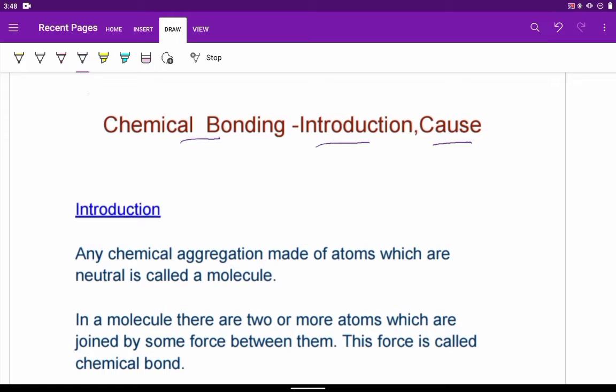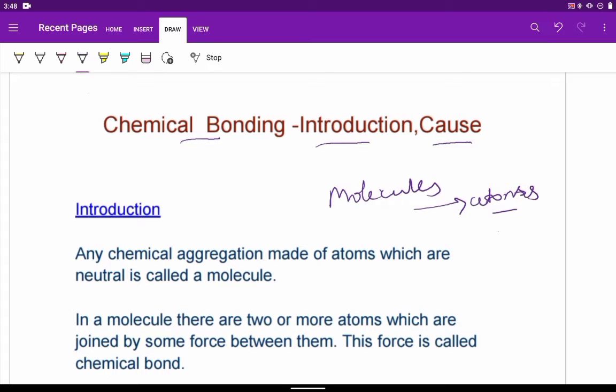All the chemical compounds are made up of molecules. The molecules are in turn made up of atoms. In the molecules, the atoms may be of the same element or maybe they are from different elements.